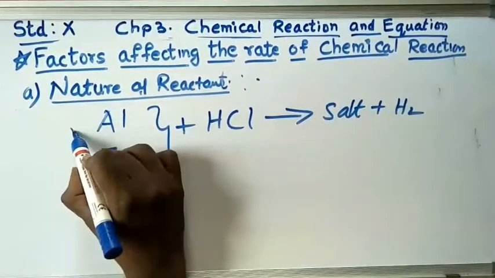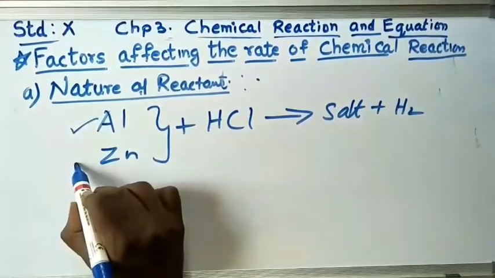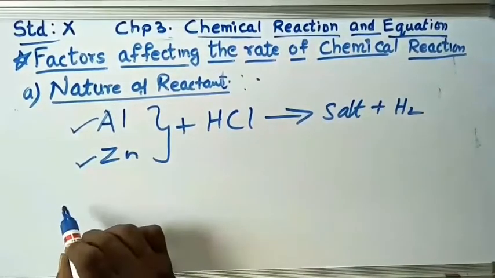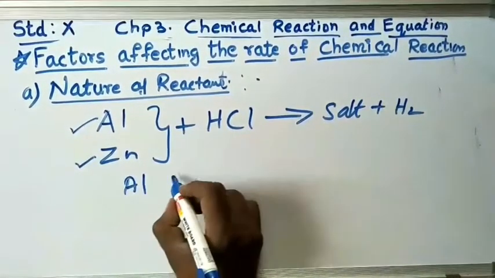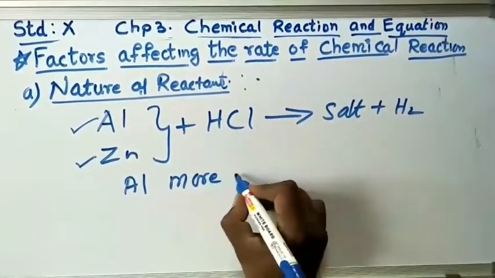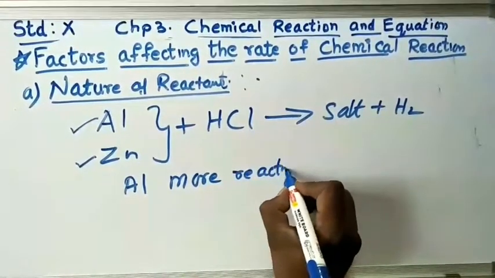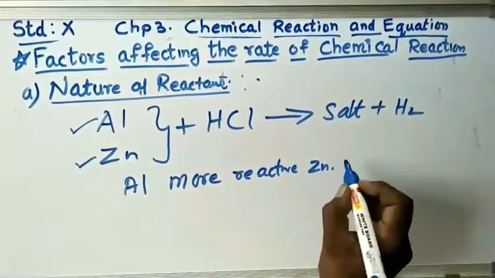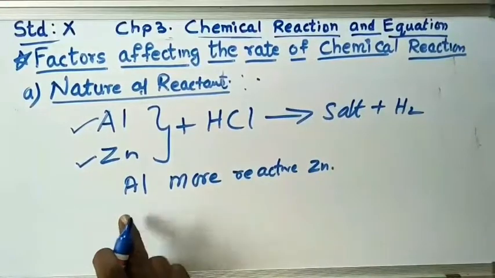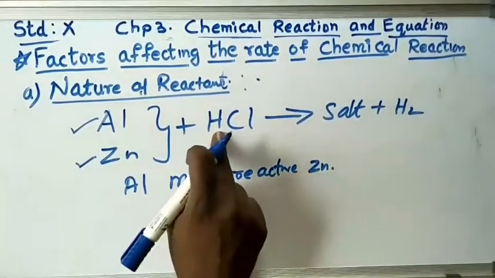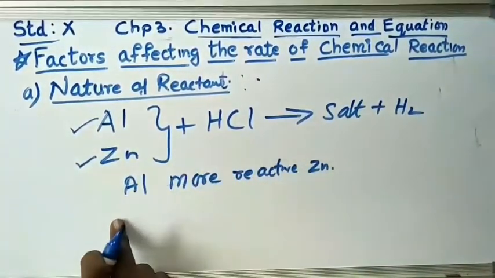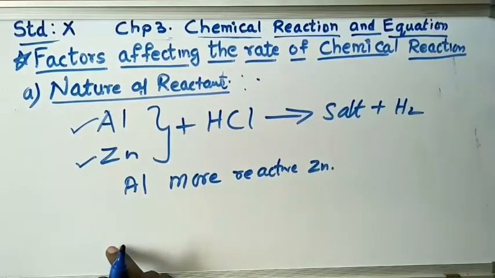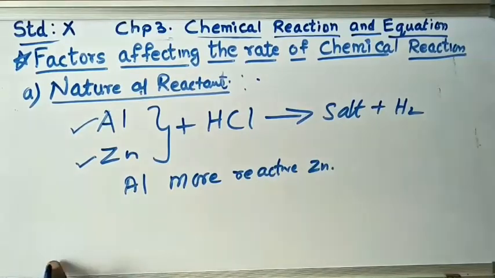But the reaction of aluminium is faster than the reaction of zinc. Why? Because aluminium is more reactive than zinc. Therefore, the rate of reaction of aluminium with hydrochloric acid is higher than zinc. So the nature or the reactivity of the reactants influences the rate of chemical reaction.